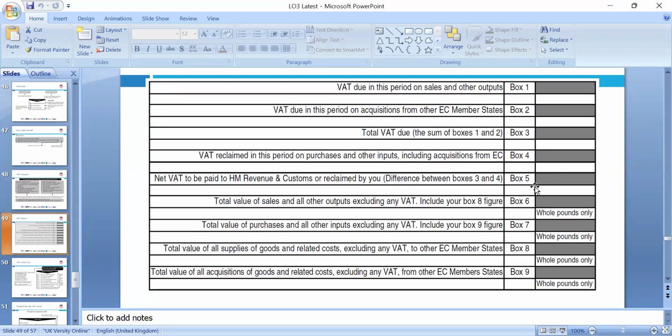Please, we need to fill in VAT due in the first period on sales and output. VAT due in this period on acquisitions means the purchase, plus the total VAT, and then VAT reclaimed on input, and then we can look at the total VAT input and output. Within EU trading and purchases we can show separately here, and then we need all 9 boxes. We need to make sure we fill them, because otherwise, if you're using the software normally, when input and output VATs are entered, the software can pick and fill accordingly.